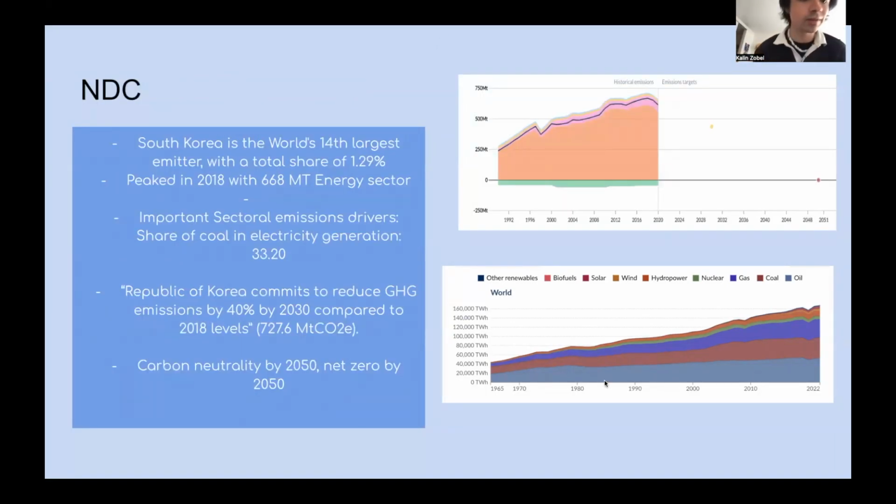Here are the details of the NDC. South Korea is the world's 14th largest emitter with a total share of 1.29%. Their largest emitter is in the energy sector, as shown by this huge orange section of the top graph.